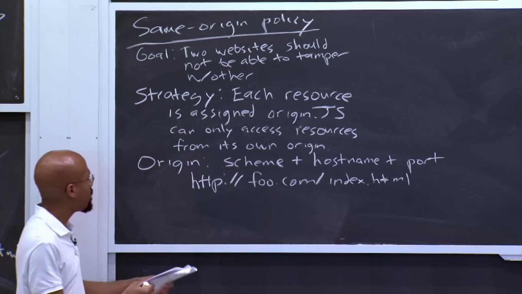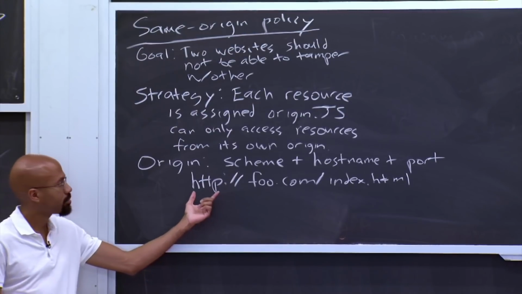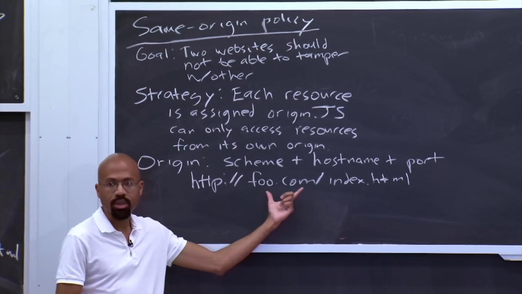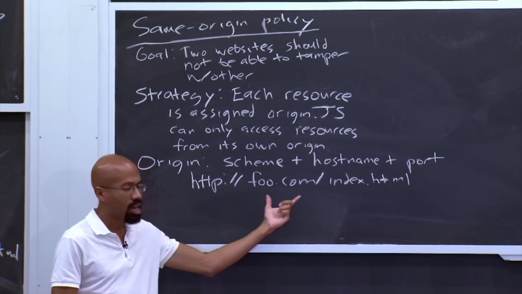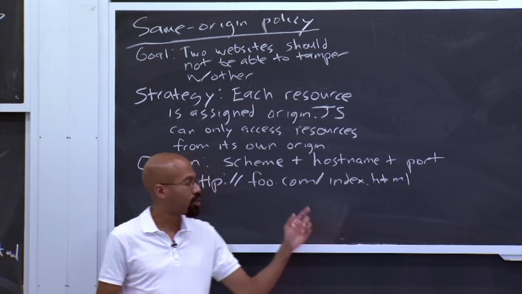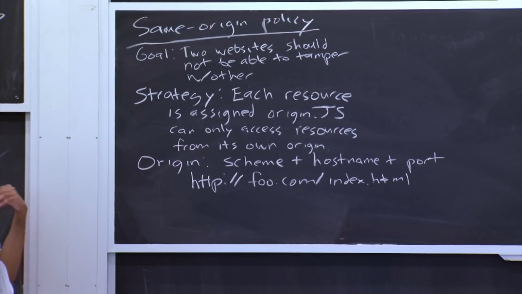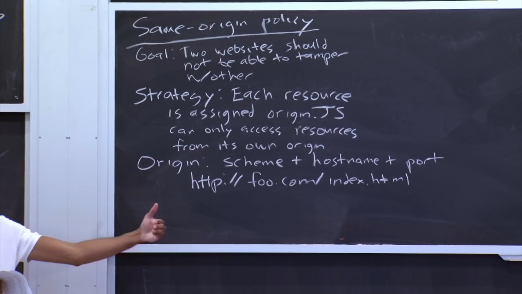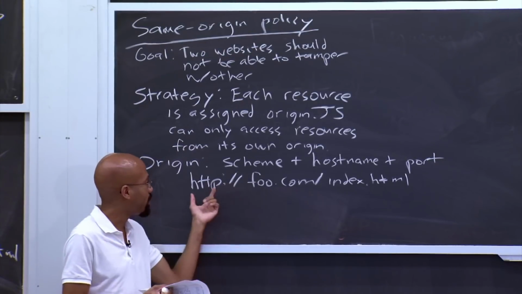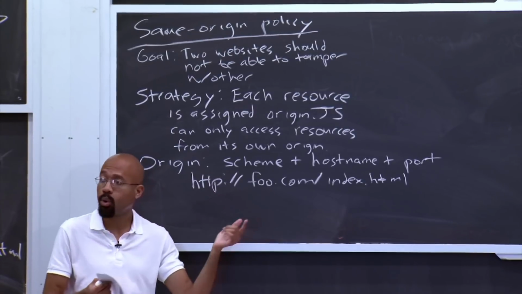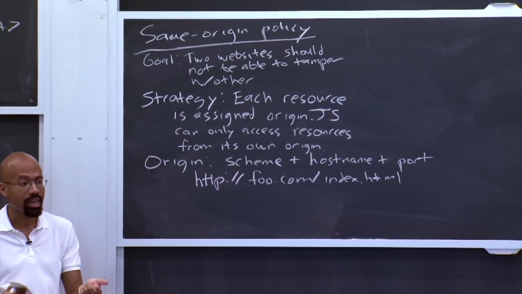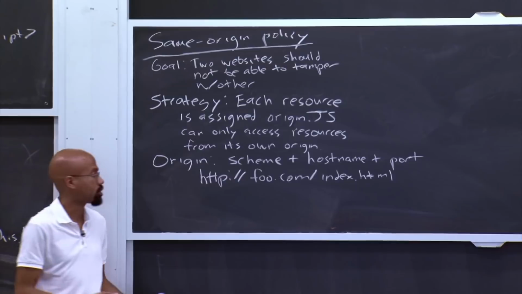Right? So the scheme here is HTTP. The host name is foo.com, and the port is 80. Now the port in this case is implicit. Right? The port is the port on the server side that the client uses to connect. So if you see a URL from the HTTP scheme and there's no port that's explicitly supplied, then implicitly that port is 80. Okay?